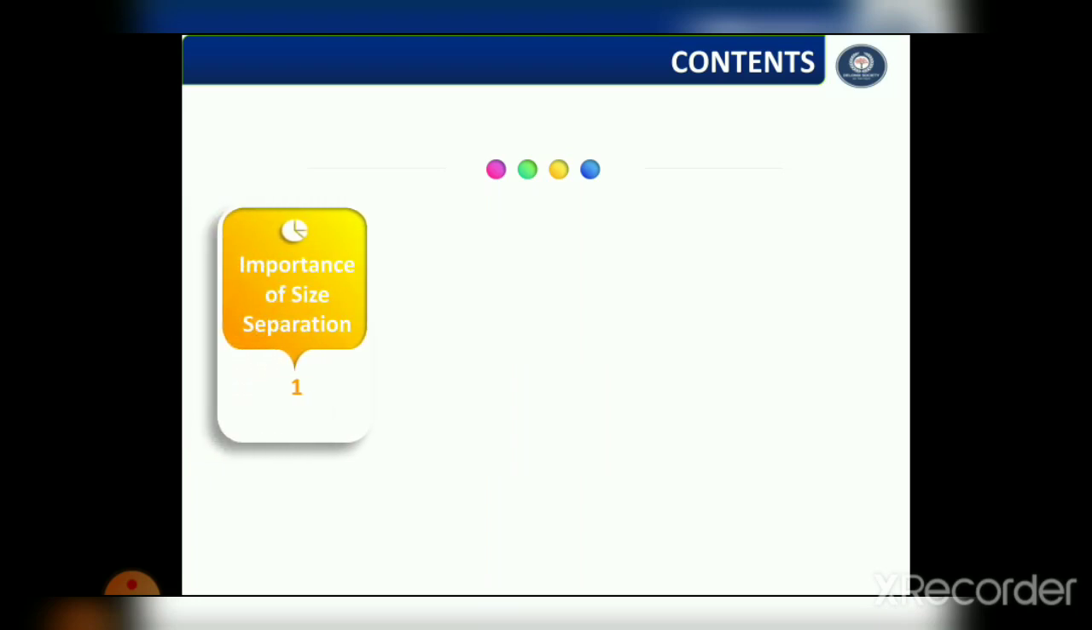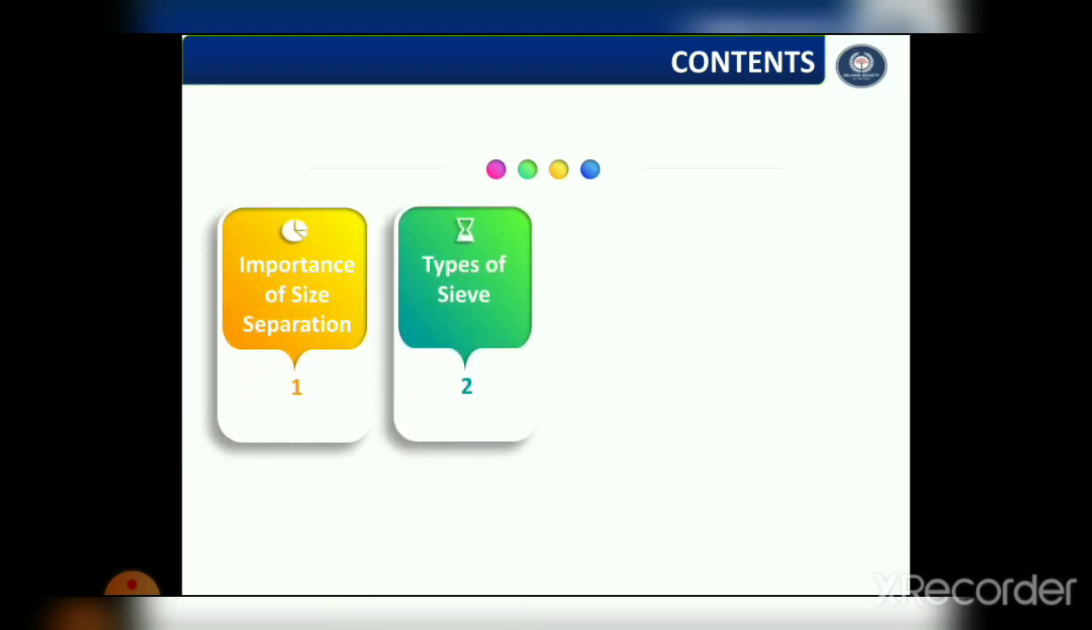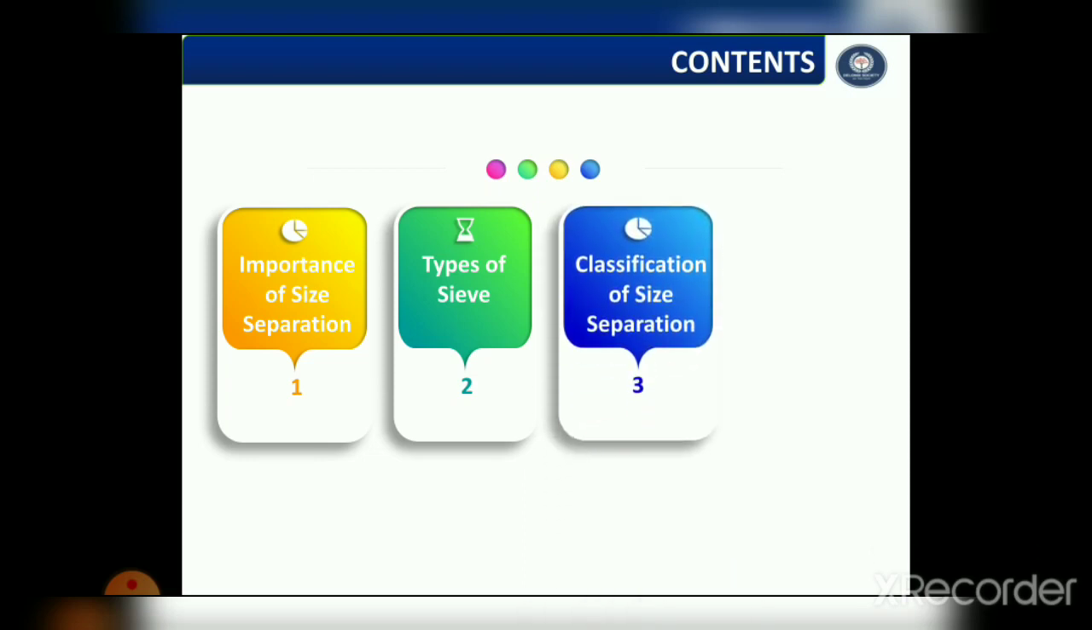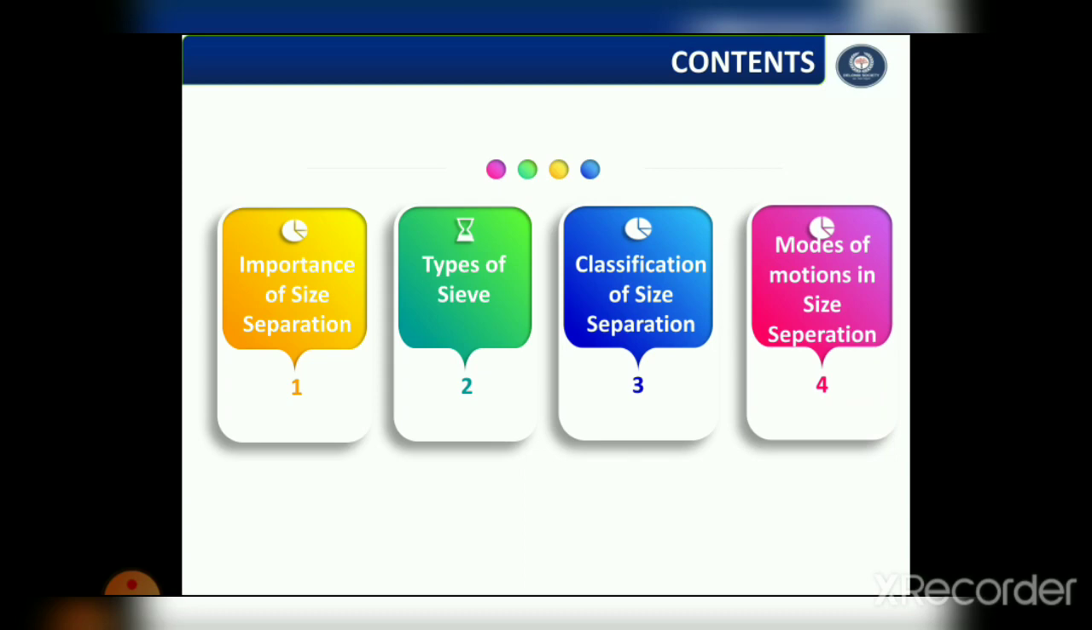In this session, I am going to cover the importance of size separation, types of sieves, classification of size separation, and modes of motions in size separation.